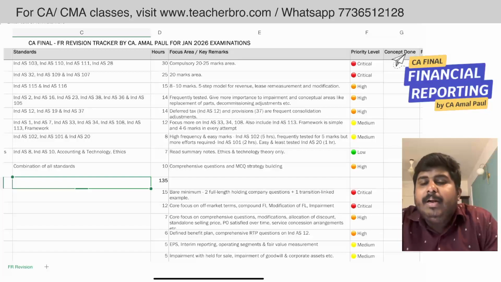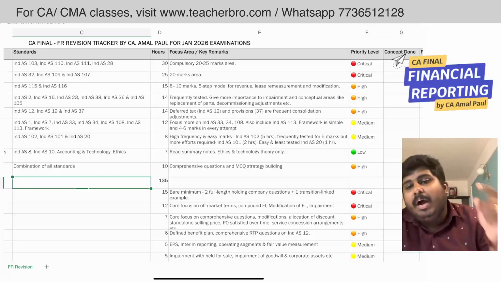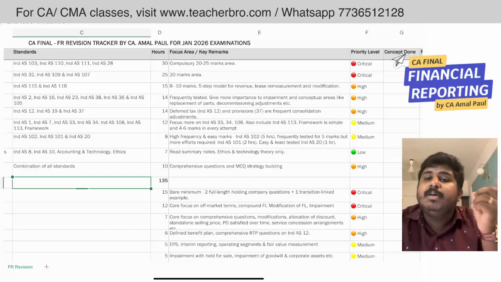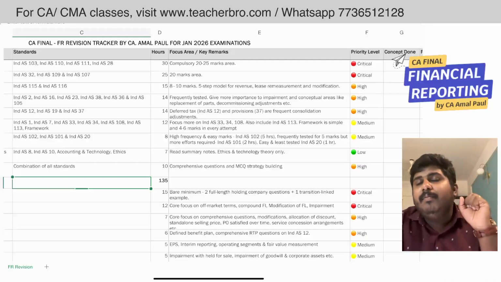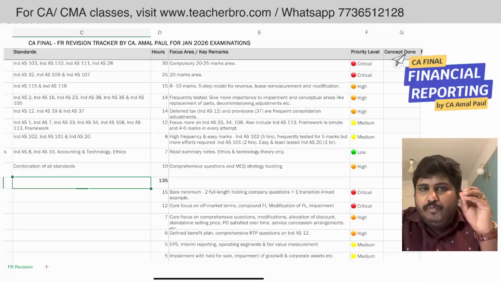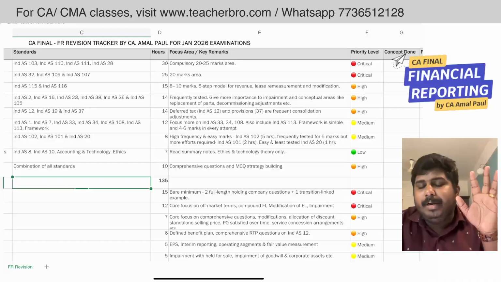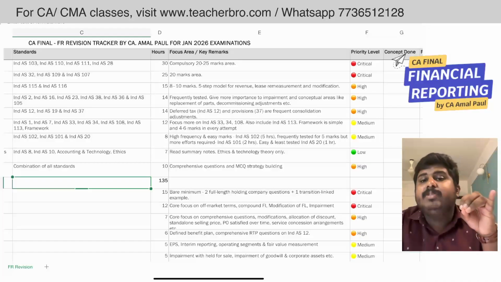And when it comes to Ind AS 19, you have to consider compensated absences as well as defined benefit plan accounting for sure. So these kinds of areas you should focus on. At the same time, the provision standard is similar to AS 29, but still you have to spend certain time on restructuring, and some time on reimbursement.